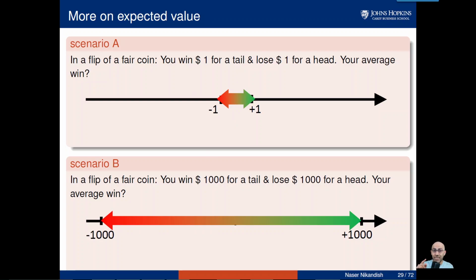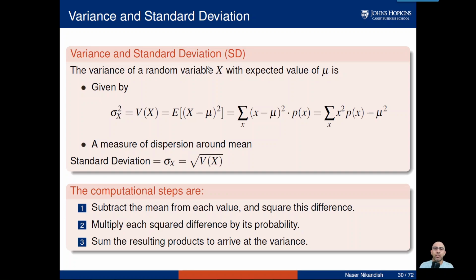Well, we haven't defined risk yet, and for that we are going to wait a little bit, but just the general definition of risk. First one is less scary than the second one, right? How do we quantify that? How do we capture that concept of scenario B being scarier than scenario A? Well, that concept is going to be captured with variance. Forget about the formulas for now, even though I'm going to explain from the formulas. Let's focus on the concept.